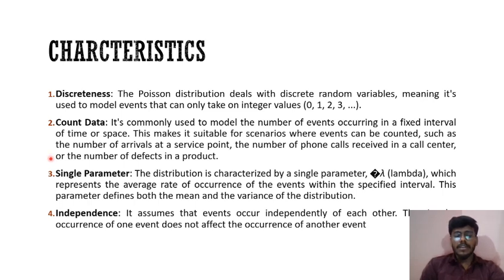Single parameter. The distribution is characterized by a single parameter, lambda, which represents the average rate of occurrence of the events within the specified interval. This parameter defines both the mean and the variance of the distribution. Independence. It assumes that events occur independently of each other. The occurrence of one event does not affect the occurrence of another event.